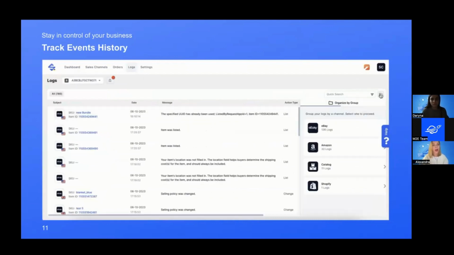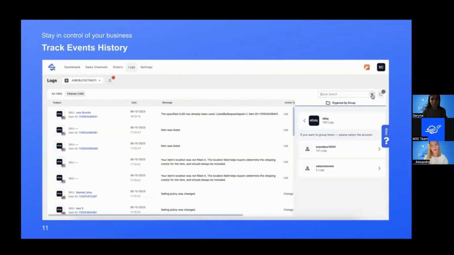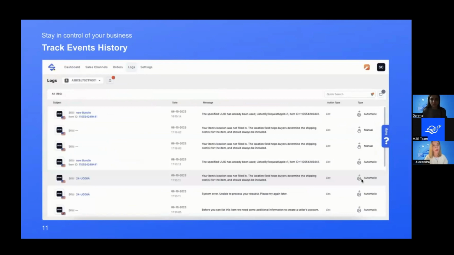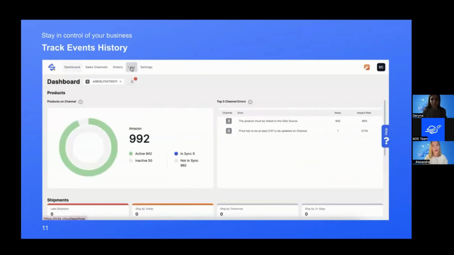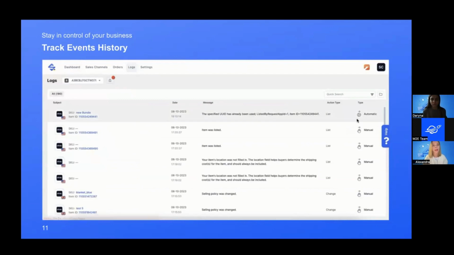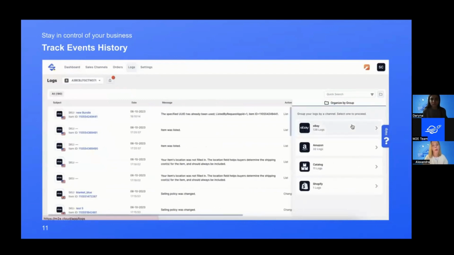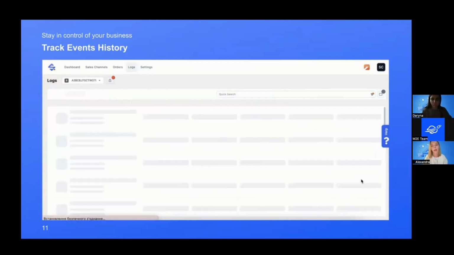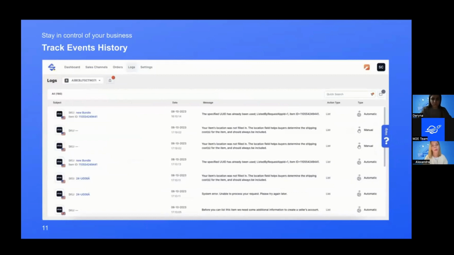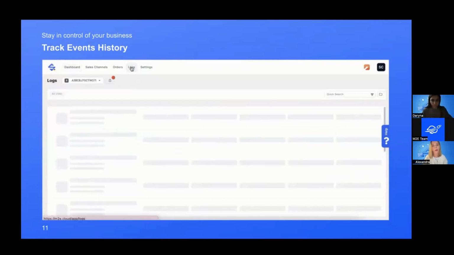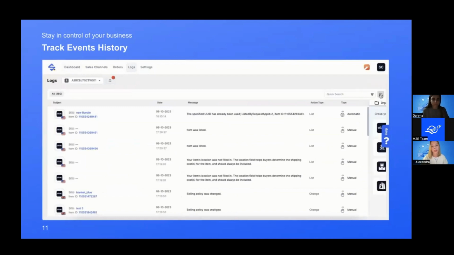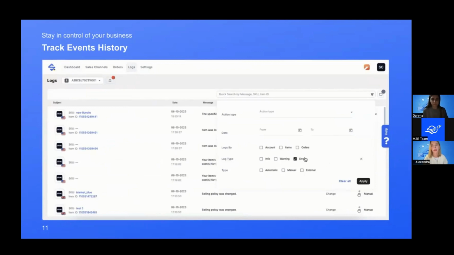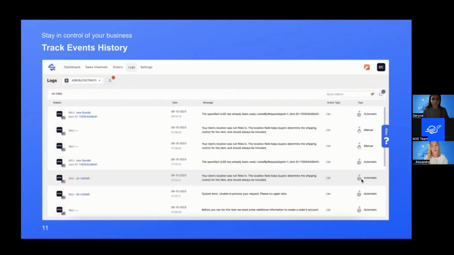So yeah. And in terms of control, we understand also that sometimes you need to have the full understanding of the events that happen to your products and orders. So we have a separate tab, the logs tab, where we store all the logs, all the actions that happen with your products and orders. You could easily identify every log for every product or action and stay aware of all the things that happen in your customer instance, giving you more flexibility and the opportunity to stay tuned on the things that happen.